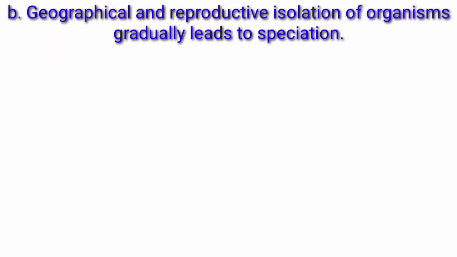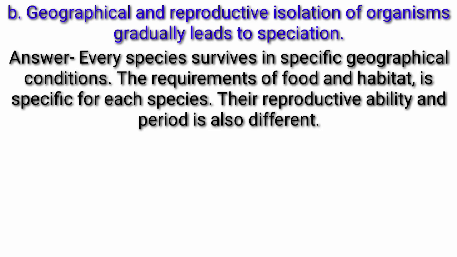Now, question B. Geographical and reproductive isolation of organisms gradually leads to speciation. Answer. Every species survives in specific geographical conditions. The requirements of food and habitat is specific for each species. Their reproductive ability and period is also different.